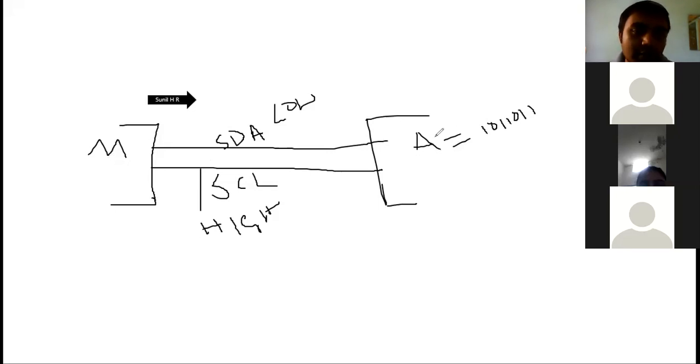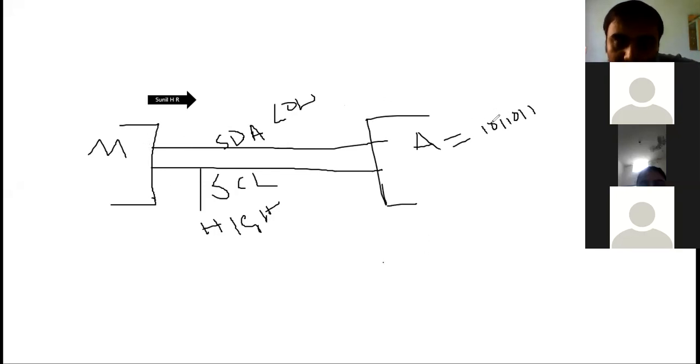The master will send the address to the devices because a number of devices are connected to the same line, like A, B, C, D and so on, so it will pass through all the devices.